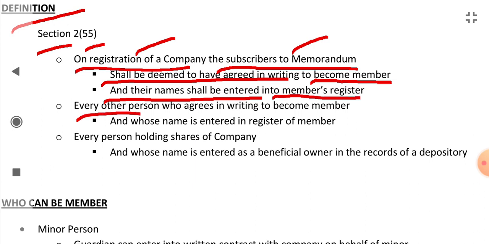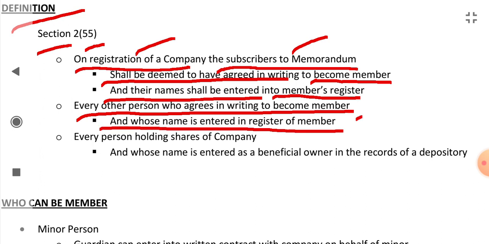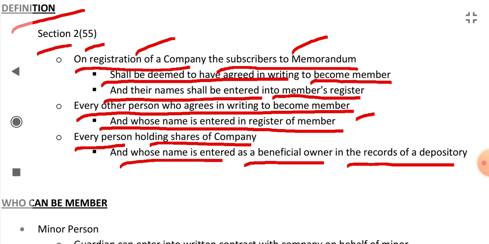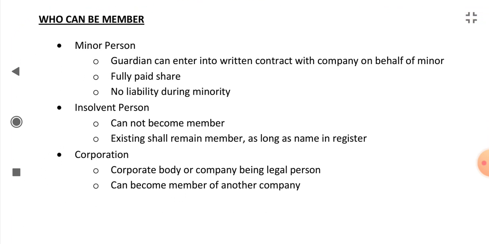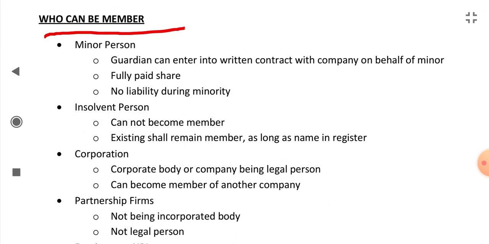Every other person who agrees in writing to become a member and whose name is entered in the register of members will also be a member. And every person holding shares of the company and whose name is entered as a beneficial owner in the records of a depository will also be a member. So this was the definition given in the Companies Act: who can be a member, and what type of persons can be members.